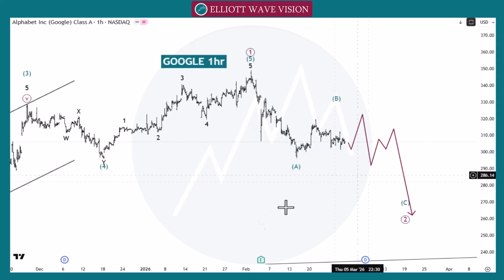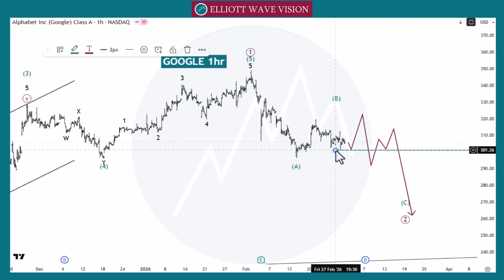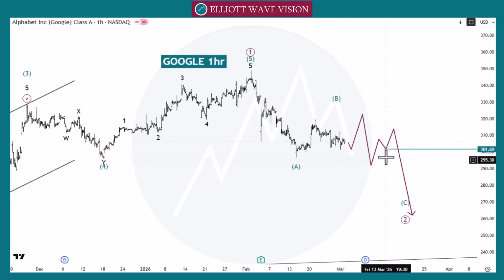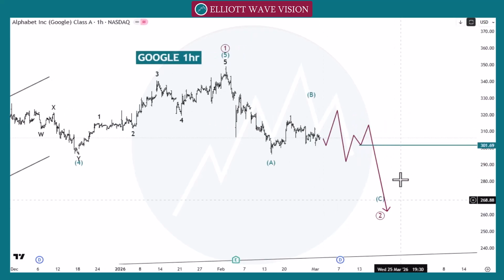Like we can go directly with this wave B towards the next point, but we need to refine our entry from this wave B to this wave B and stop loss from this point to this point. We need to refine our entry and stop. So as of now, we are looking for this move towards the bearish side.